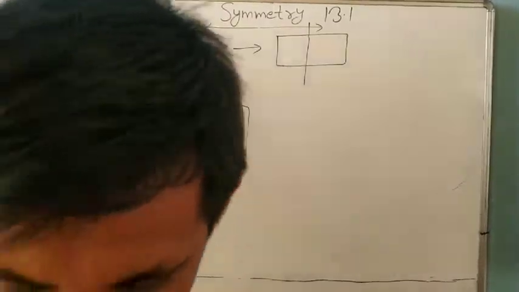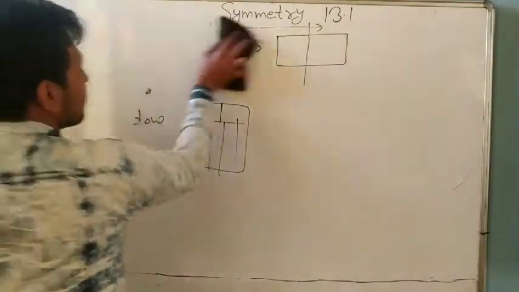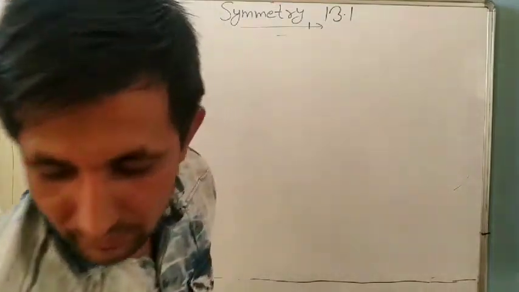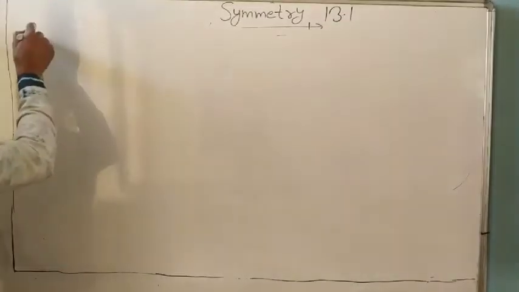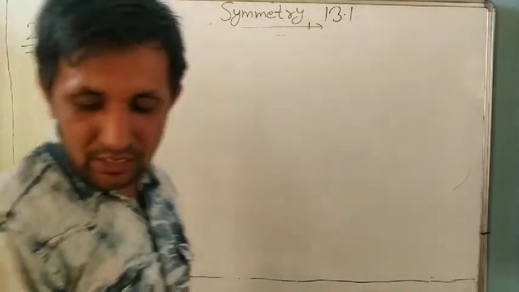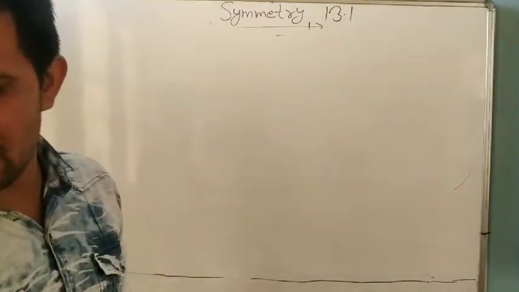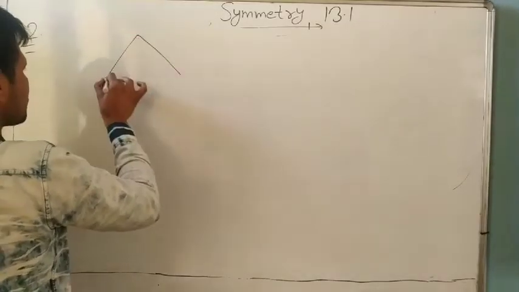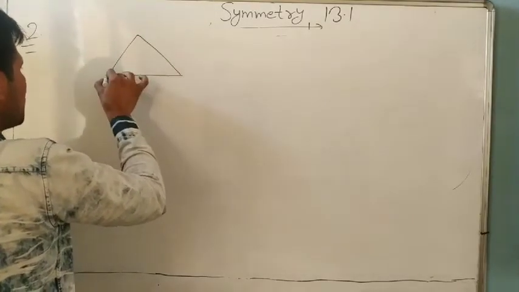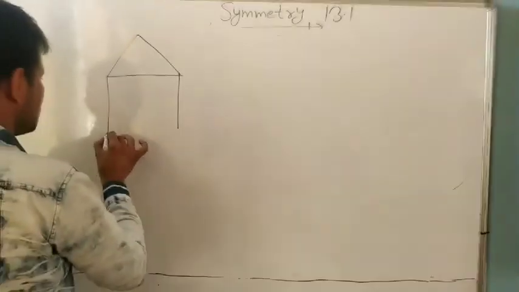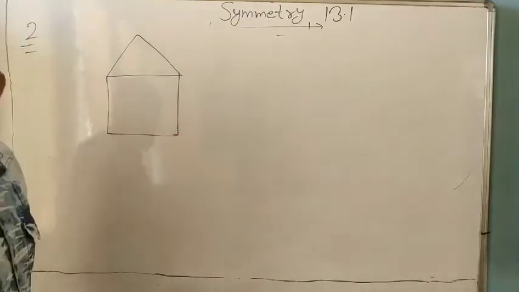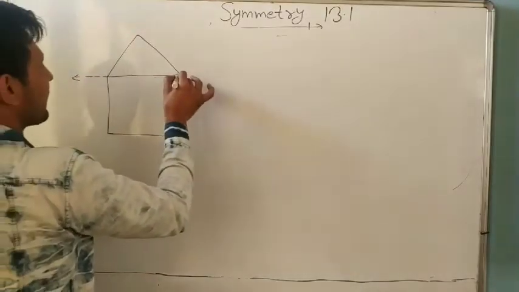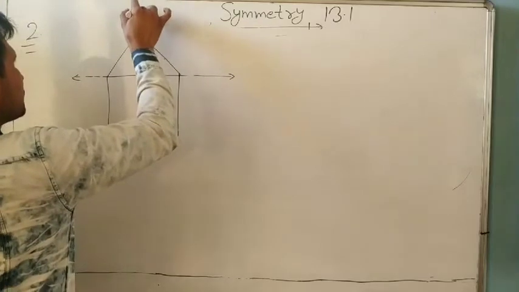Next is question number 2. It is a very simple exercise. For the given figure, which one is the mirror line? The figure is given here. Here two lines are given. Mirror line means symmetrical line, where both parts are the same.